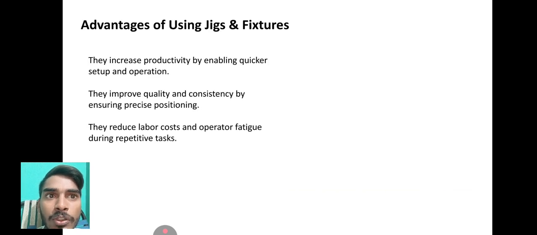Advantages of using jigs and fixtures. They increase productivity by enabling quicker setup and operation. They improve quality and consistency by ensuring precise precision. They reduce labor costs and operator fatigue during repetitive tasks.